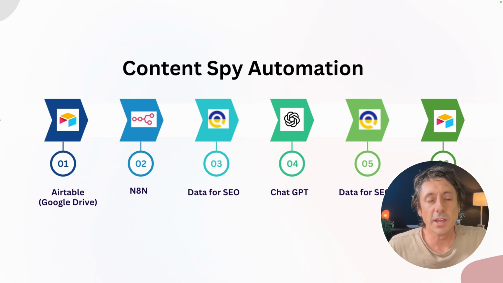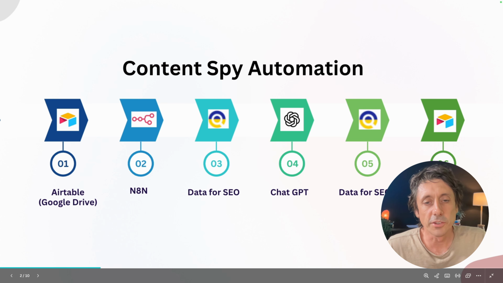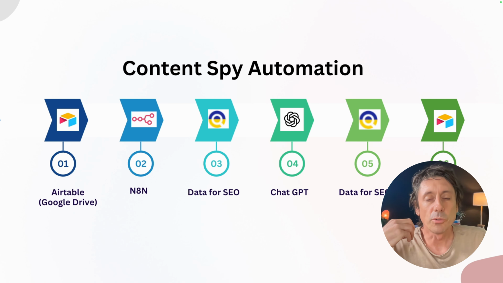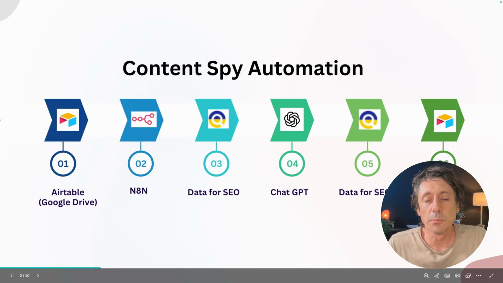Once the AI has read the comments, it's going to then go and do another search using DataForSEO again with a different API endpoint. And it's going to get a whole bunch of related questions that people ask, similar search terms that they use, and broaden out to find out more subtopics or ideas for content related to what they found from scraping the YouTube channel. And then it's going to organize all of that into content ideas and put them back in the database. And in this case, we're going to use Airtable.